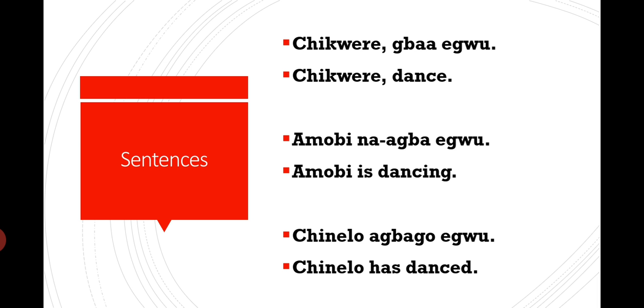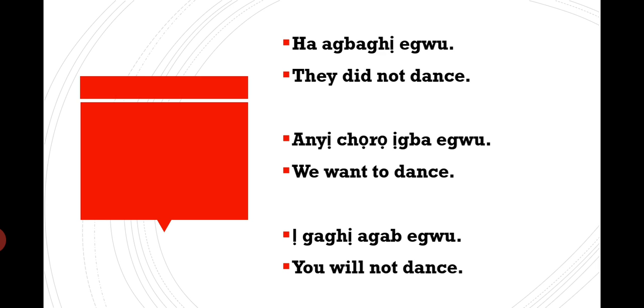Okay, so let's go. Chikwere, gba egwu. Chikwere, dance. Amobi na-agba egwu. Amobi is dancing. Chinelo agbaga egwu. Chinelo has danced. Ha agbaghị egwu. They did not dance. Anyị chọrọ ịgba egwu. We want to dance. Ị gaghị agba egwu. You will not dance.